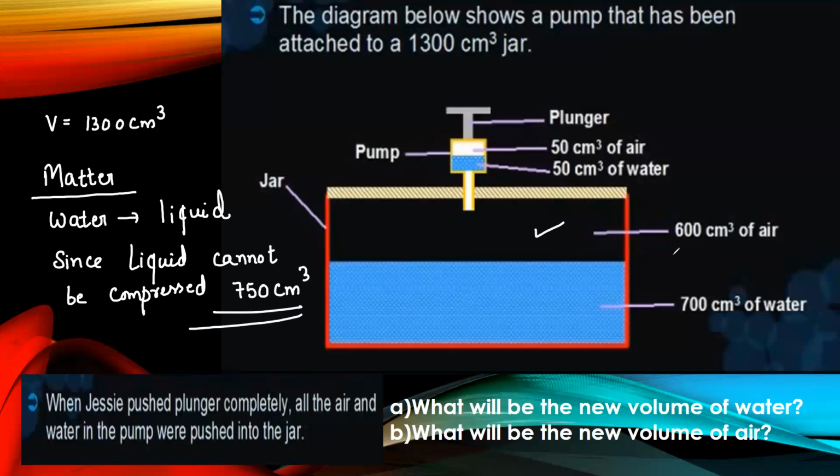Now the volume of water will be something like here, and the new volume of water will be, this is 50 centimeter cube.